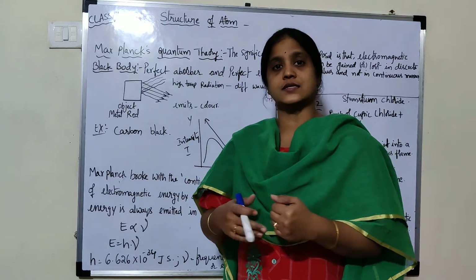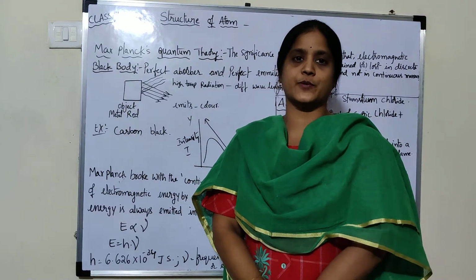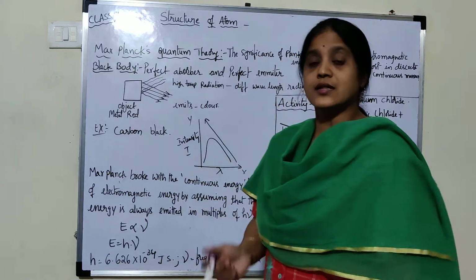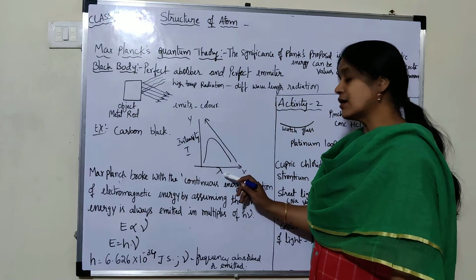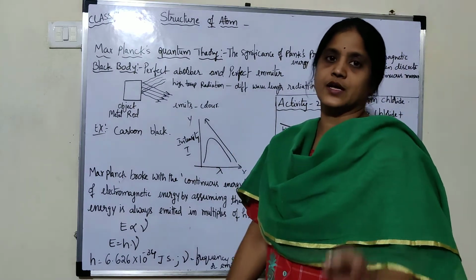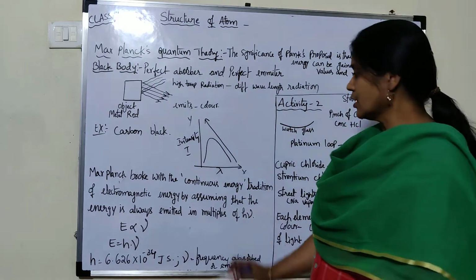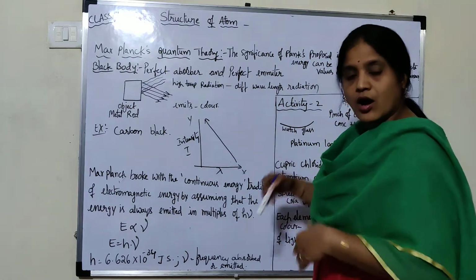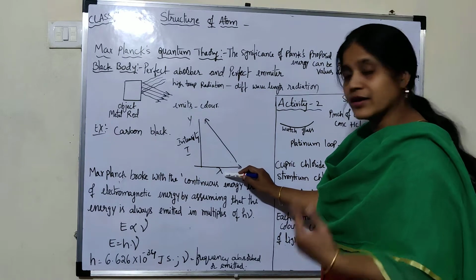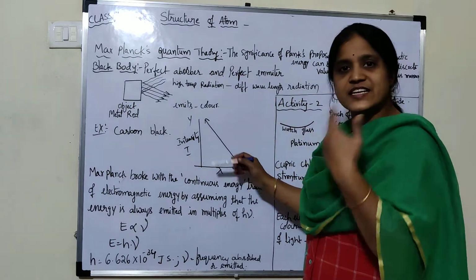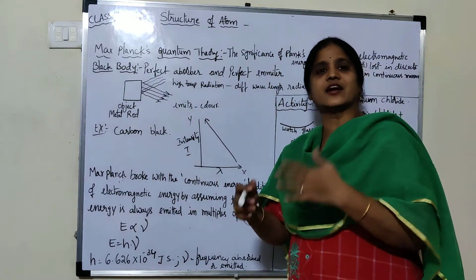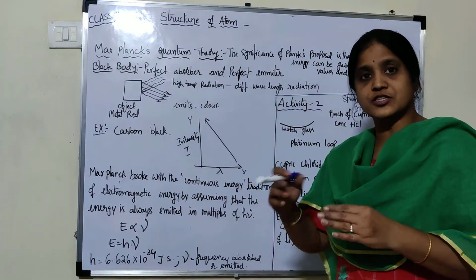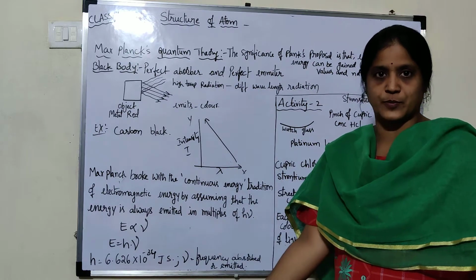Max Planck thought it is a continuous process, and he drew a graph between the intensity and the frequency of that radiation. When he drew the graph, he thought that as the frequency increases, when you heat it continuously, the color emitted by the object should change continuously.